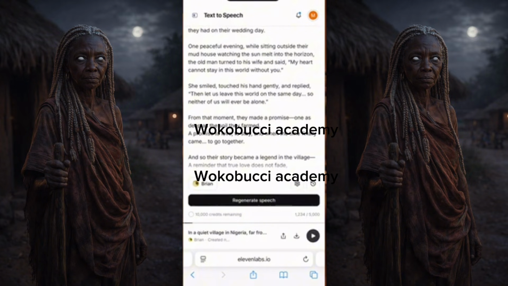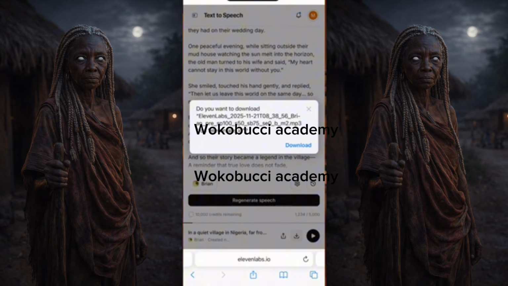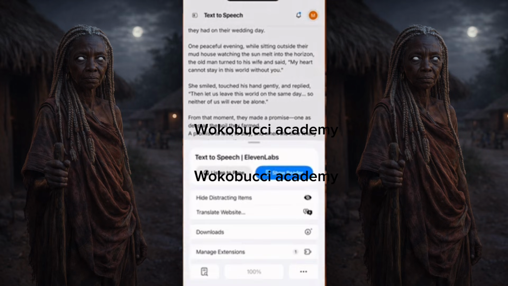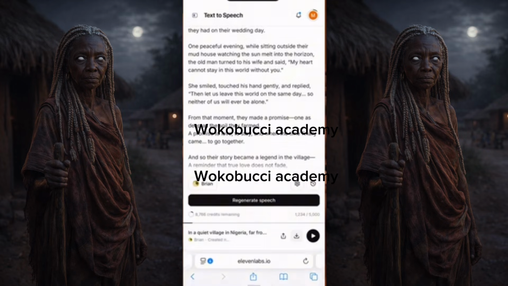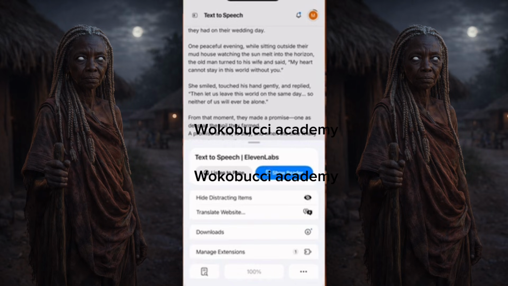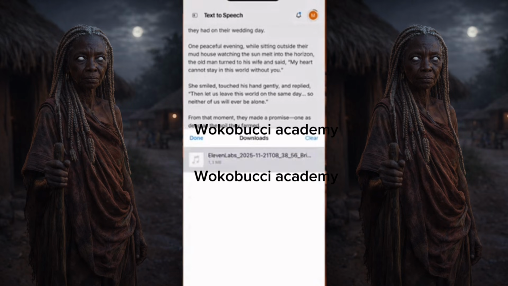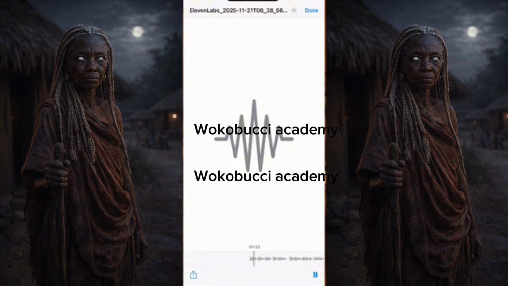Okay, perfect. Now you see down here, beside the play button, you can see a save button as well. If you click on that save button, it says download. You click on download, then you wait for it to download to your files. Down here, if you see this download, if you click, it will show you that it's downloading to your files. So we wait for that to download and it's going straight to our files. Then I'll show you how to use it as well. Okay, so you see it down here, downloads. This is it. In a quiet village in Nigeria, we got it.